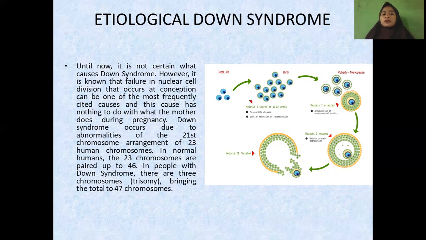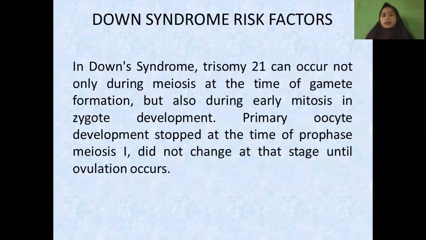In normal humans, the 23 chromosomes are paired up to 46. In people with Down syndrome, there are 3 chromosomes, or trisomy, bringing the total to 47 chromosomes. Like this, the example. Next is risk factors of Down syndrome.